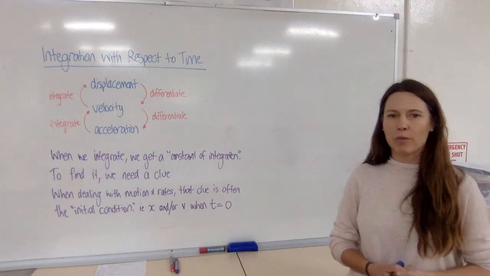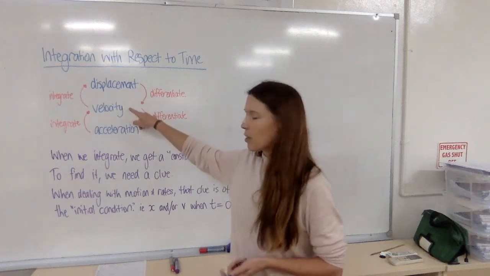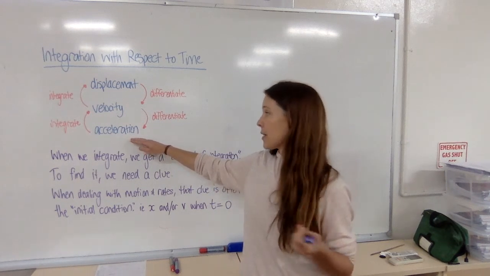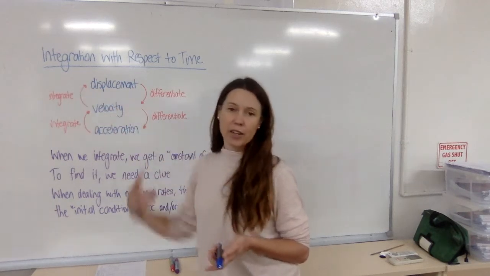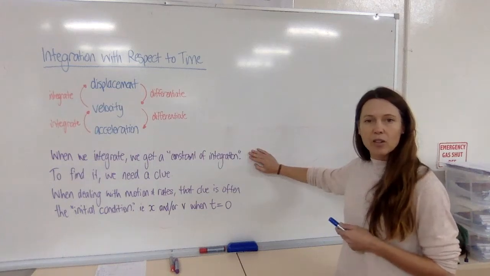Today we're integrating with respect to time. Now we've already seen that when we differentiate displacement we get velocity, and when we differentiate velocity we get acceleration, but it also makes sense that we can go back the other way by integrating, and that's what we're doing today. Now when we integrate we always get a constant of integration.